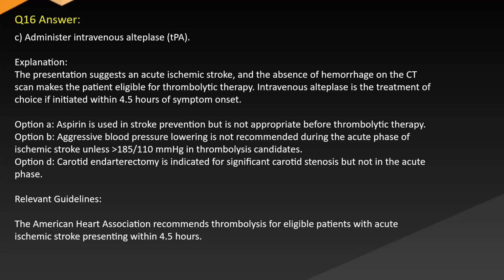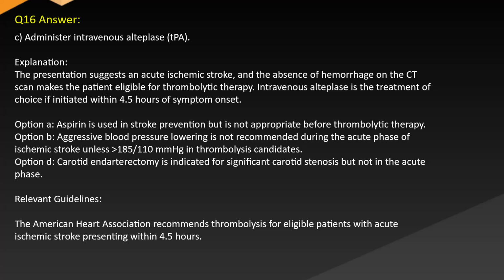Answer C. Administer intravenous alteplase, TPA. Explanation. The presentation suggests an acute ischemic stroke, and the absence of hemorrhage on the CT scan makes the patient eligible for thrombolytic therapy. Intravenous alteplase is the treatment of choice if initiated within 4.5 hours of symptom onset.